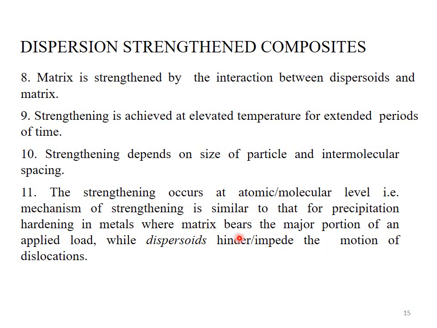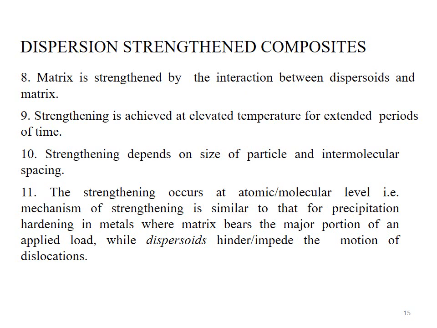In the case of dispersion strengthened composite material, the interaction between the matrix and the reinforcing phase is treated at atomic or molecular level, because the particles of the reinforcing phase are very fine. So these particles are very small. That's why the interaction is treated at atomic or molecular level.